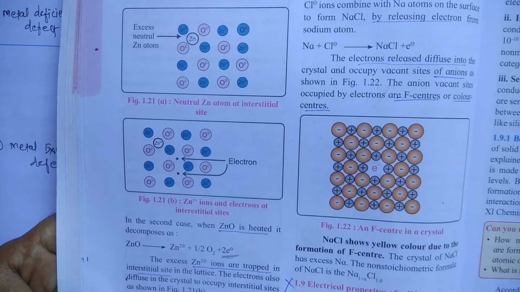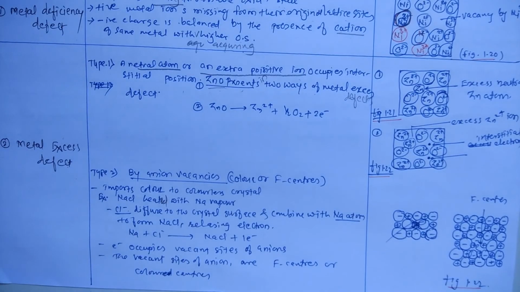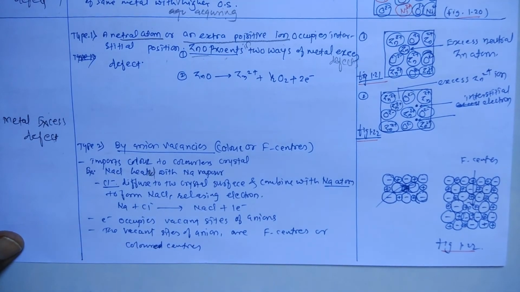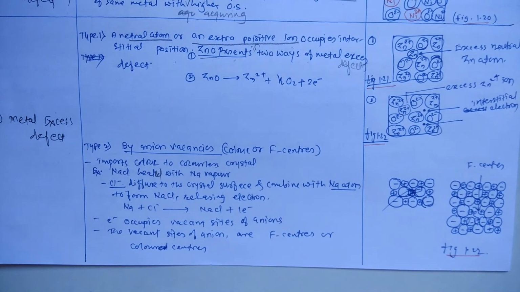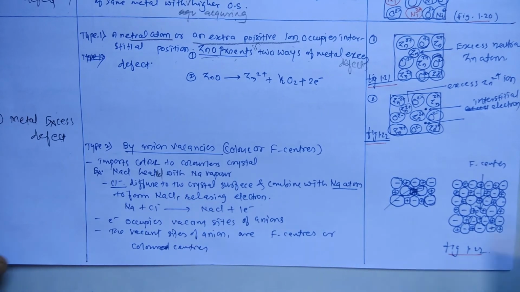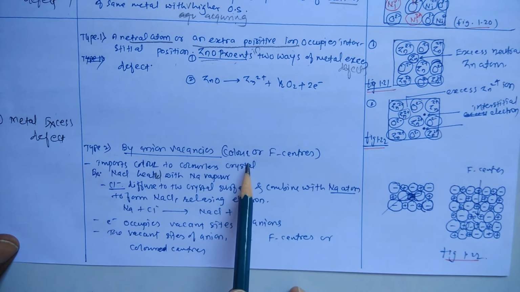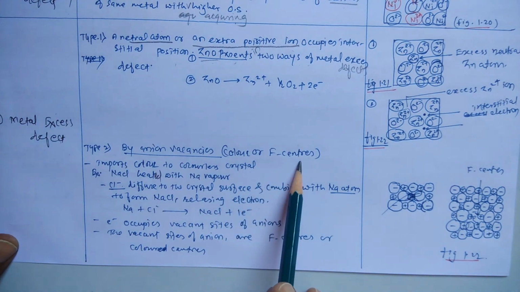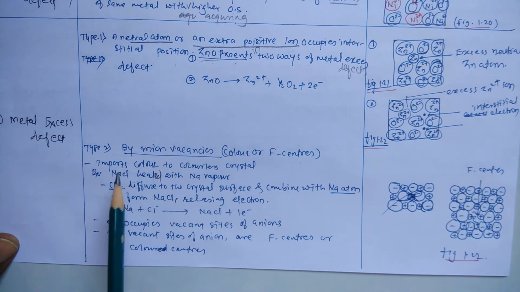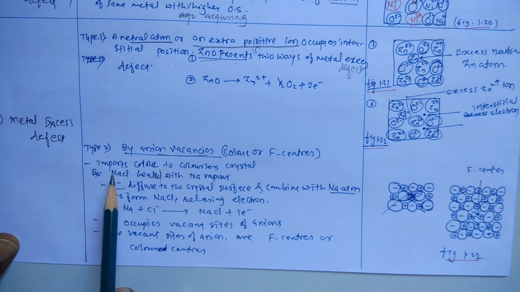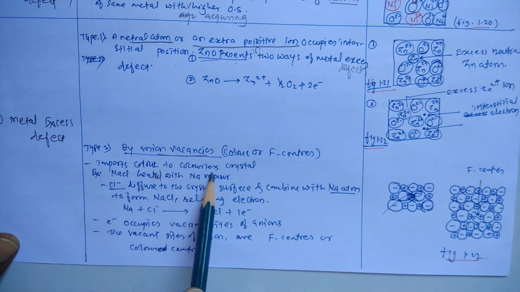Now the next is by anion vacancy, by anion vacancies, color or F centers. Because of this defect, the anion vacancy defect imparts color to a colorless crystal.